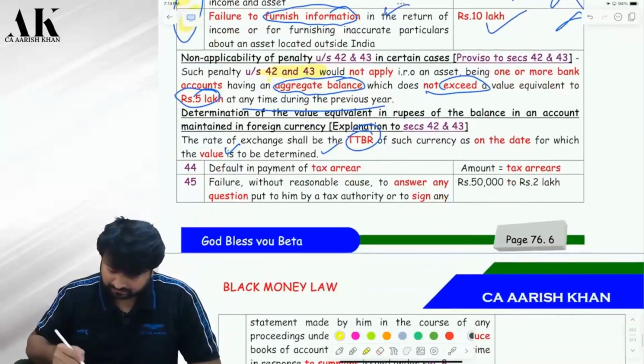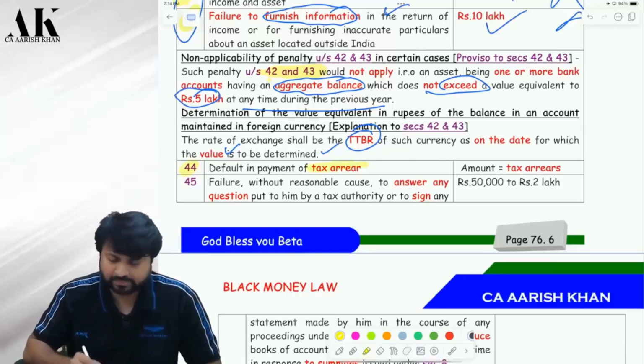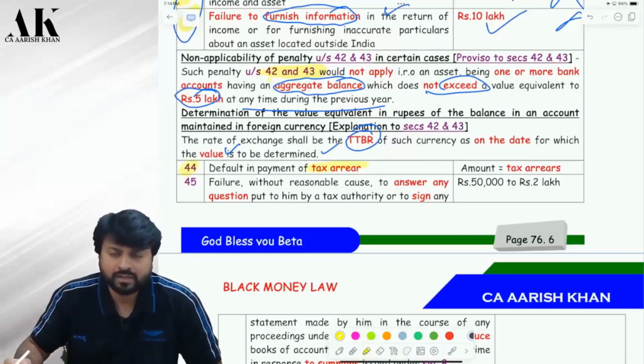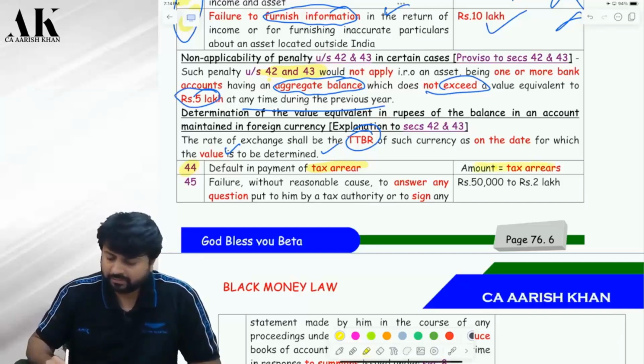Next, Section 44. What is this penalty? Default in payment of tax arrear. Suppose the department is sending you notice and you are not paying the tax, then you will be liable for a penalty equivalent to the tax in arrears.